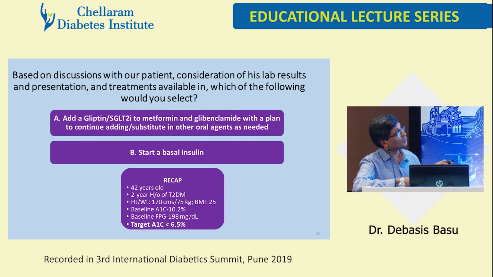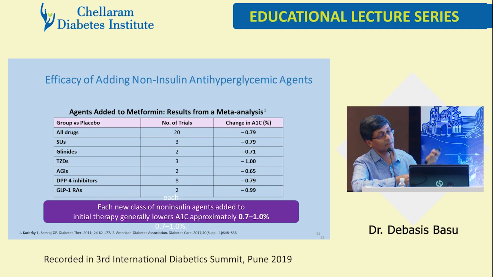So now in this case, what will you give? You've already given him glimepiride 5 milligram BD, metformin 1000 BD, and he's losing weight. He's cachectic, he has catabolic features. What is our target? 6.5. So what will we give? He's losing weight. Mind you, he's losing time as well, because time is heart, time is cardiomyocyte. Now, the agents when they're added to metformin, these are the changes in A1C that we know of.